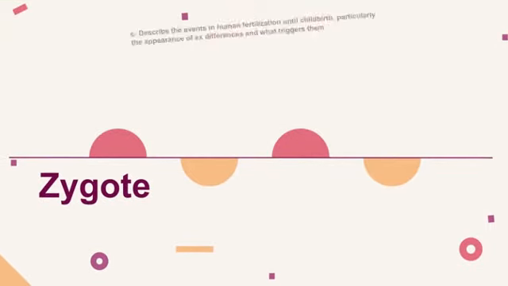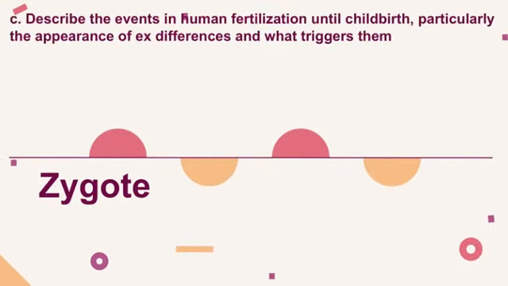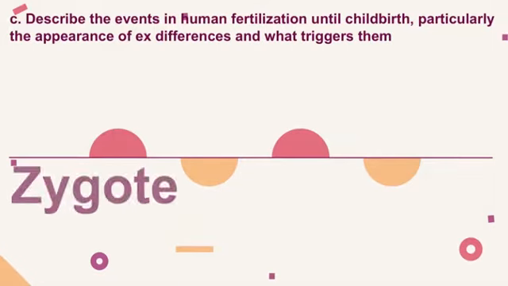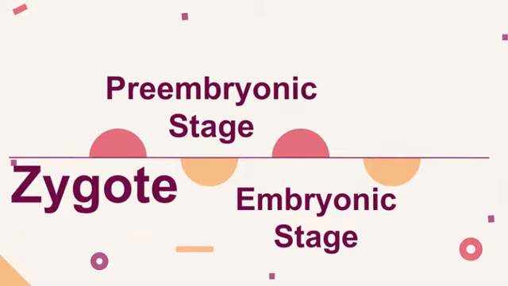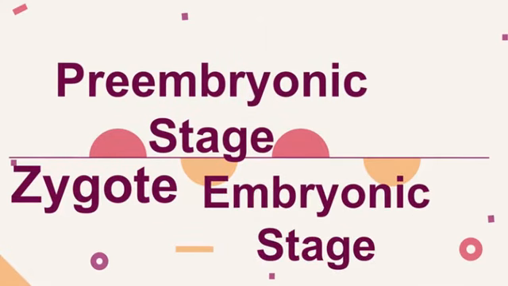The process until childbirth is first when it forms a zygote, which is a fertilized egg cell that lasts about 24 hours before fertilization. Then comes the pre-embryonic stage, which lasts from fertilization until the end of the second week of development. This is when a solid ball of cells differentiate into blastocysts and gastrula. In this stage, germ layers differentiate into organ systems.